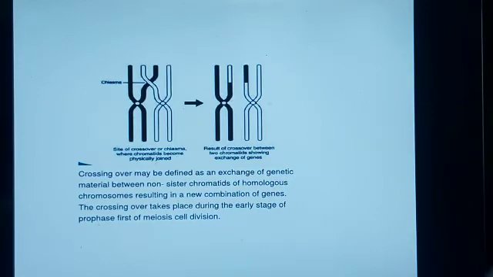Here in a diagram, you can see the maternal and paternal chromosomes. This is the crossing over. The point of crossing over is known as chiasmata. Crossing over may be defined as an exchange of genetic material between the non-sister chromatids of homologous chromosomes, resulting in a new combination of genes. Here you can see the new combination of genes being formed. The crossing over takes place during the early stages of prophase first of meiotic cell division.